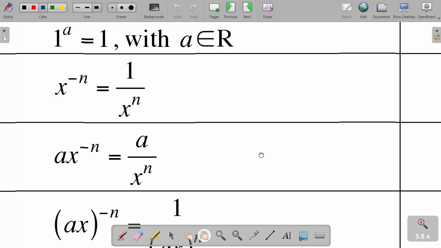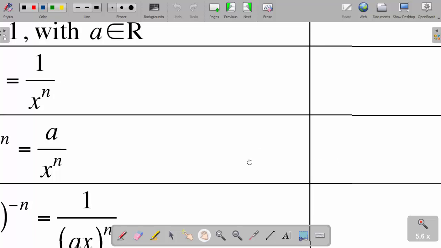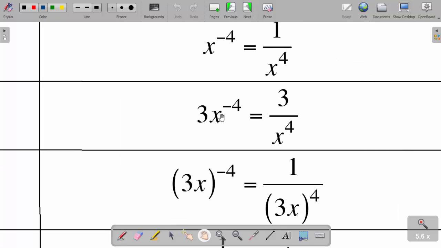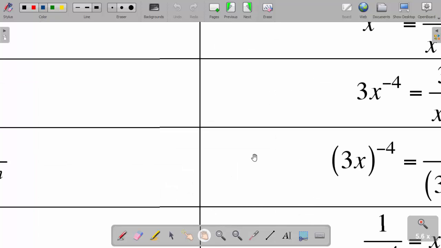For example, if I have 3 times x to the power negative 4, the negative 4 is only for the x, so the 3 remains on top, then divided by x to the power 4. Don't forget, when we had x to the power negative 4, it was the same as 1 over x to the power 4. Now here the coefficient was 1, that's why it's 1 here. Now if our coefficient is 3, it's going to be 3 over x to the power 4. Let us proceed. Hope we are still together.